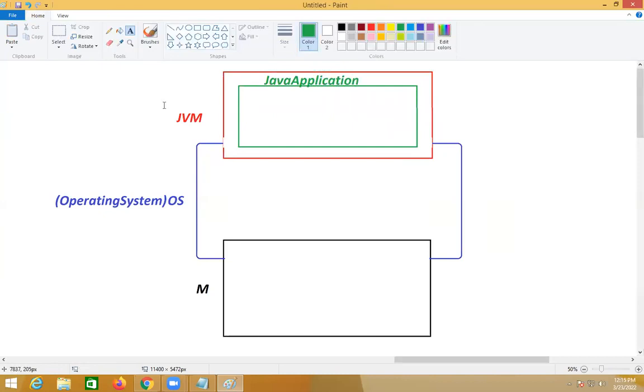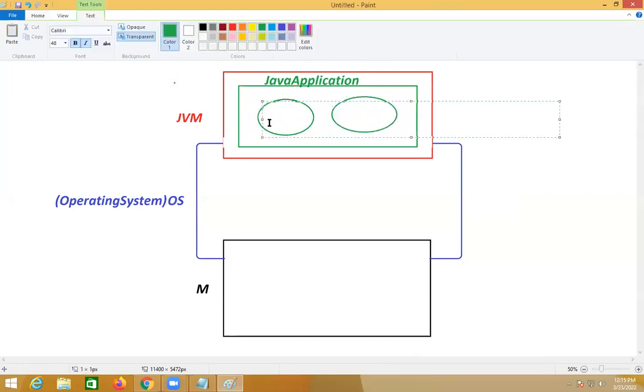Part of Java applications, field storages will come, object storages will come. Field storage and object storage, both are part of your application.